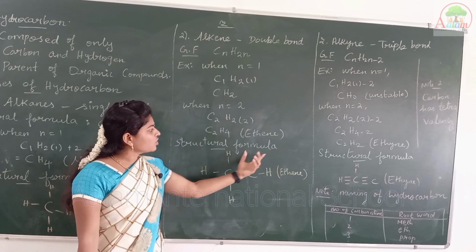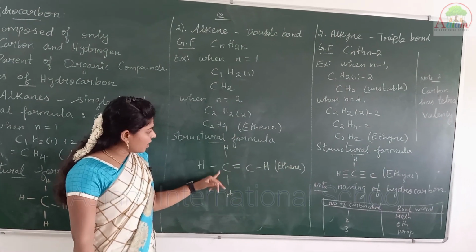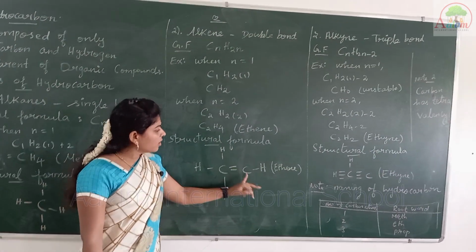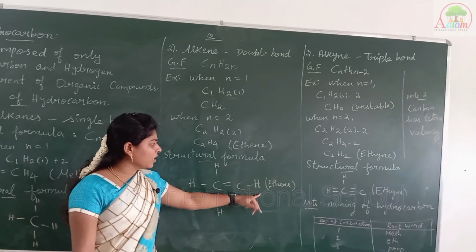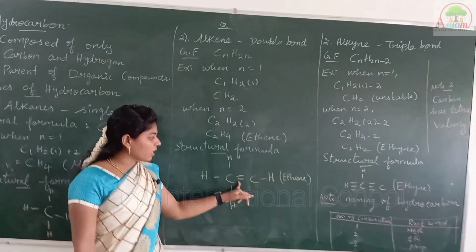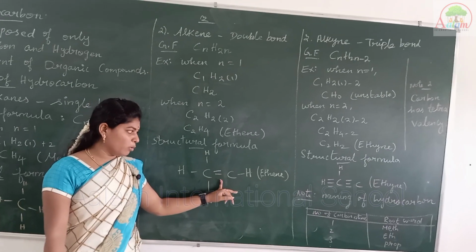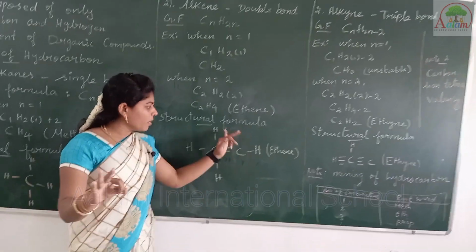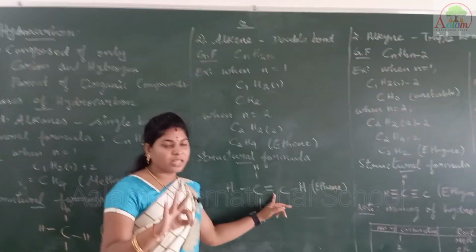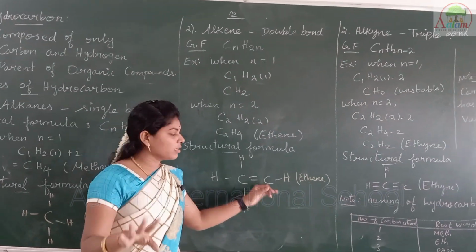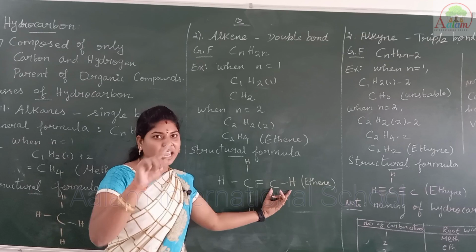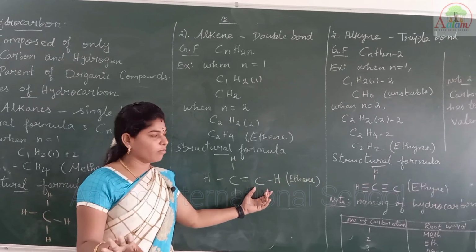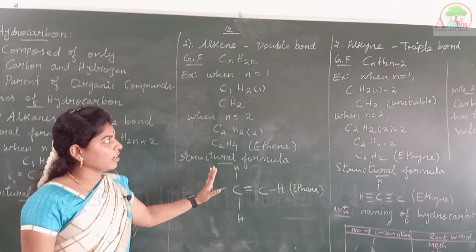Now the structural formula for ethene: C, we give a bond, and we pair with hydrogens. Here we have given a double bond. Why do we give a double bond? Because here the carbon has only 3 valencies. If you add another bond, the carbon will have 4 valencies. Then only will this structure have a stable form, or else it won't. So this is about alkenes.